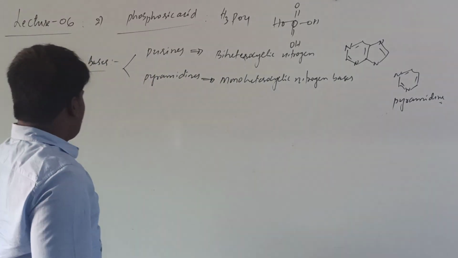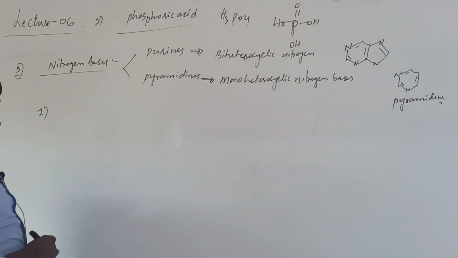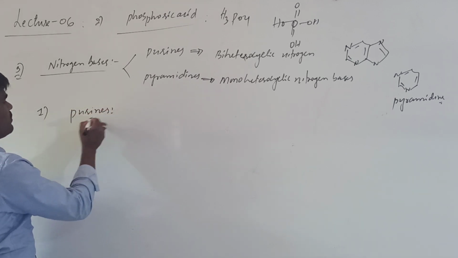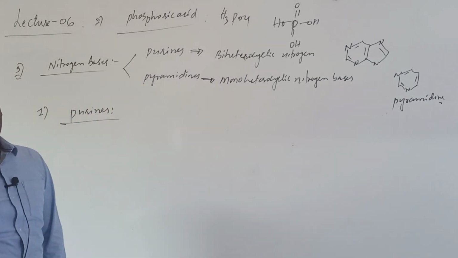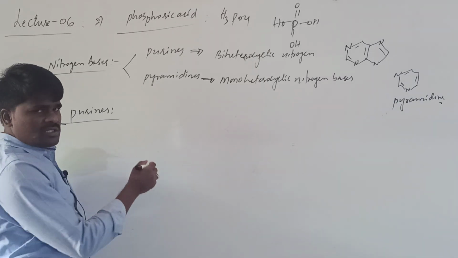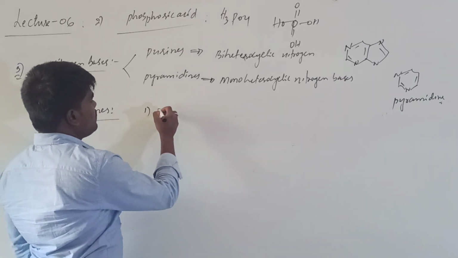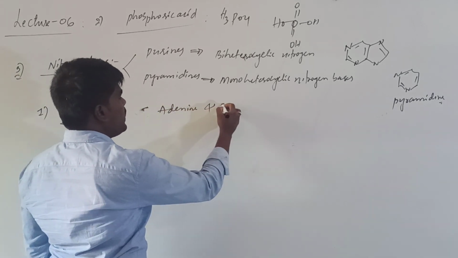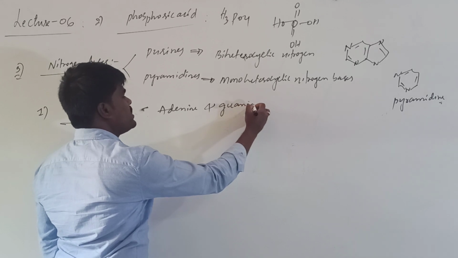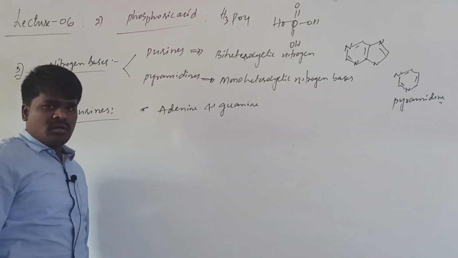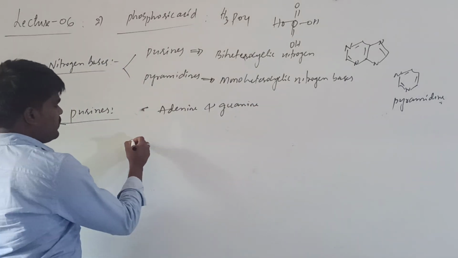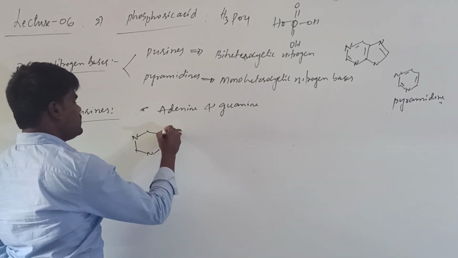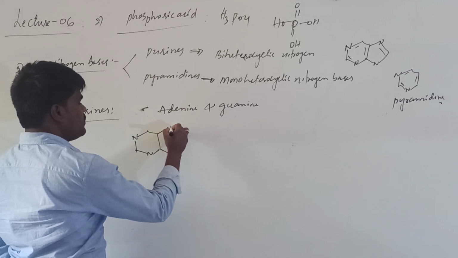Okay, so among these purines and pyrimidines, first of all, if you are talking about the purines, what are purines? Purines are bicyclic nitrogen bases. There are two major purines. One is adenine and the other is guanine. Adenine and guanine are considered purines. If you look at the structure of adenine, these structures are important. From the board exam point of view, these structures can be asked.